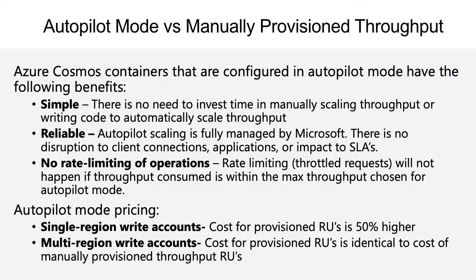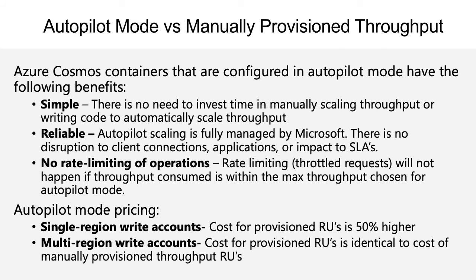And there are more details about the scenarios where you can choose autopilot mode or auto scale mode and manual provisioning. Auto scale has several advantages: it is very simple. You can configure auto scale mode, and the Cosmos DB platform will handle your spikes in the workload, and it is highly reliable.